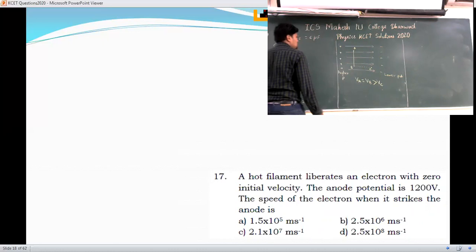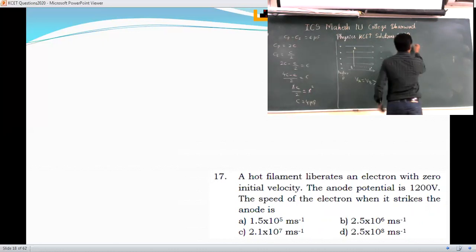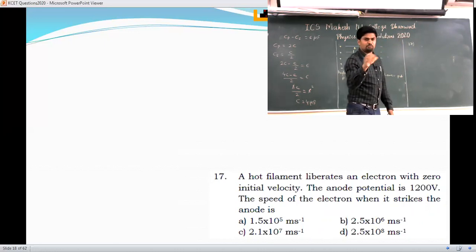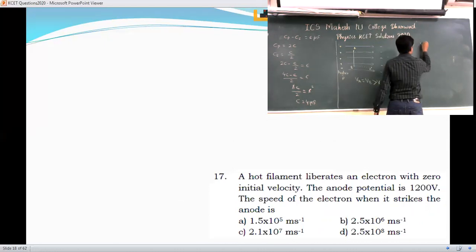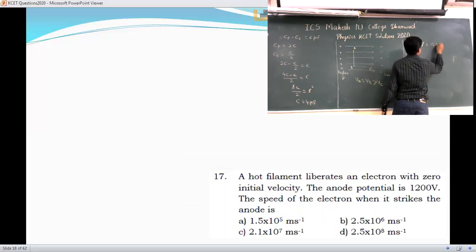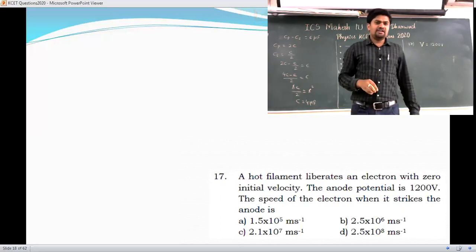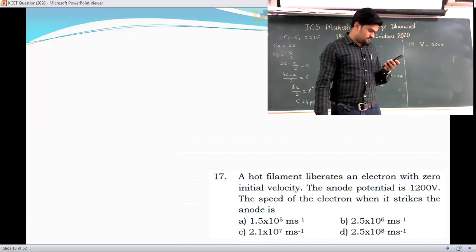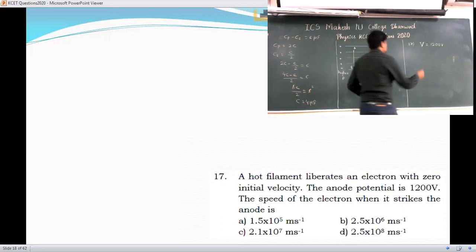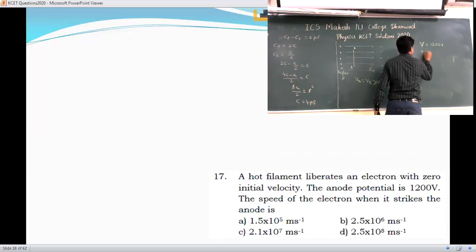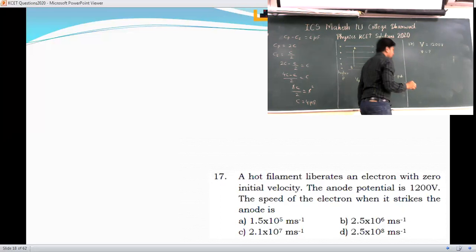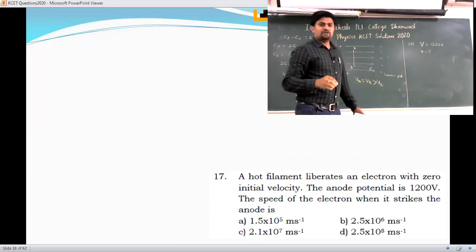If you go to this concept, 17th question, what is the formula you will use here? They have given potential, so capital V is 1200 volt. Any other values in the question? Nothing. So small v you have to calculate, which is the speed of the electron.